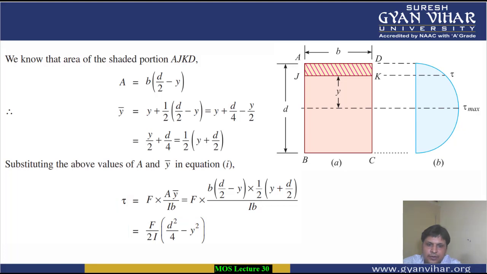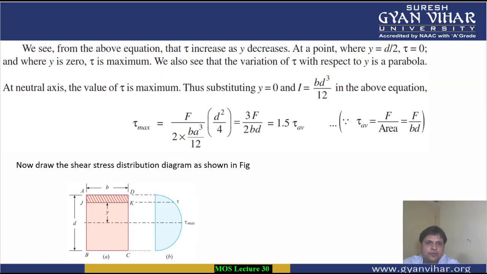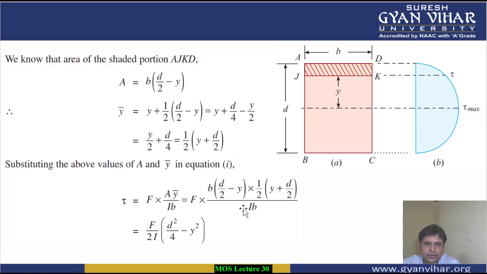If you put the value of y equal to 0, what will happen in this expression, students? If we decrease the value of y, then the tau value will increase. And if we put the value of y equal to d by 2, your tau will be equal to 0. How? I can show you here.